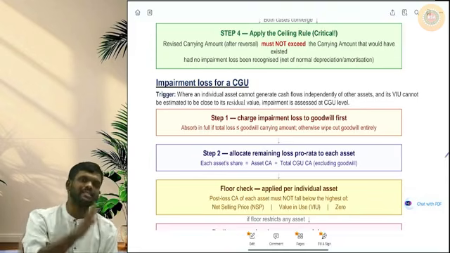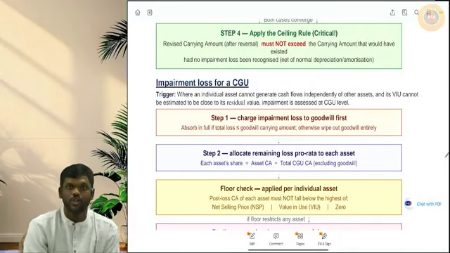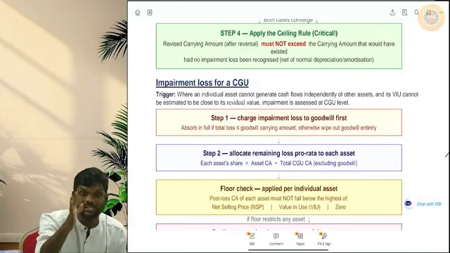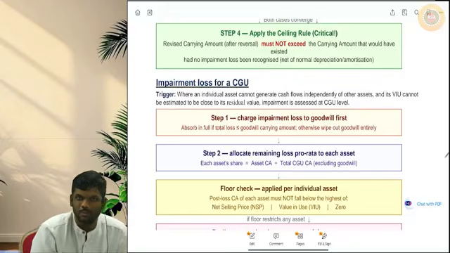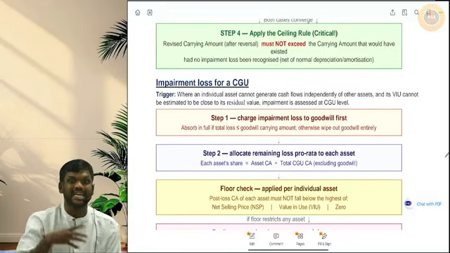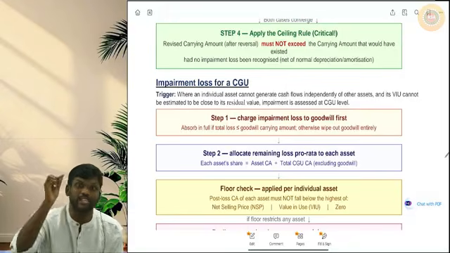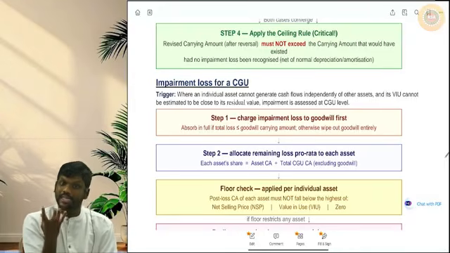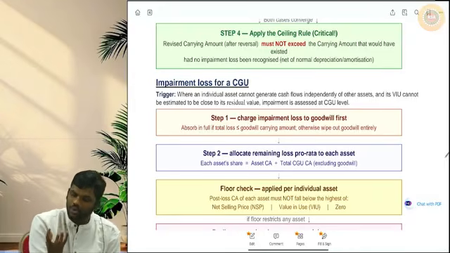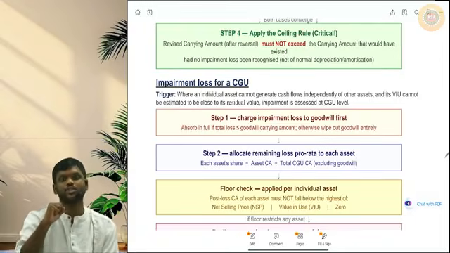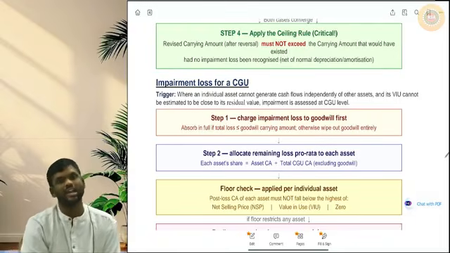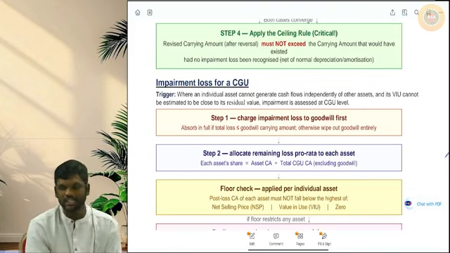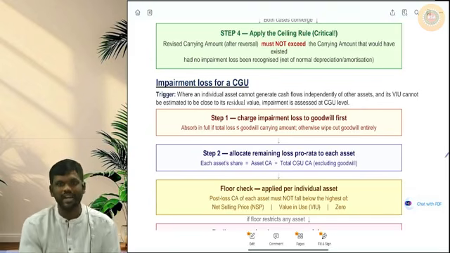Practically, one single asset cannot generate all the cash flows. So we will take a group of assets. Remember, it is the smallest group of assets that can generate cash inflows independently from other assets. That means this group will be able to generate cash inflows on its own without being dependent on any other asset outside the group. That group is called CGU, cash generating unit.